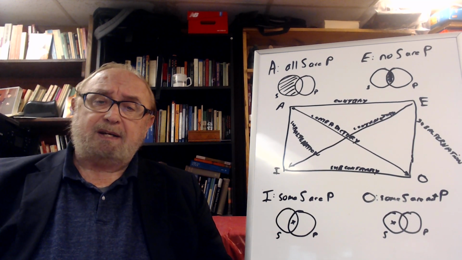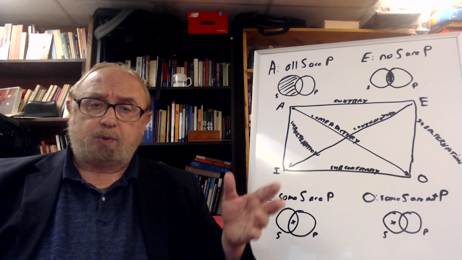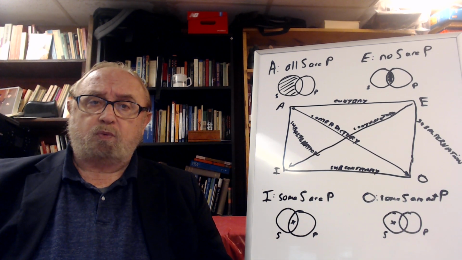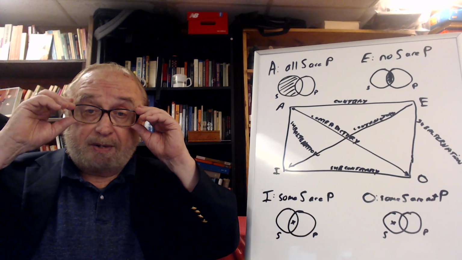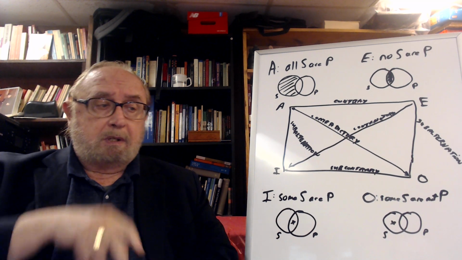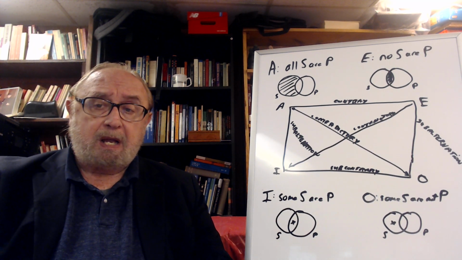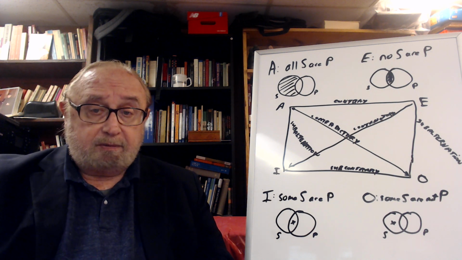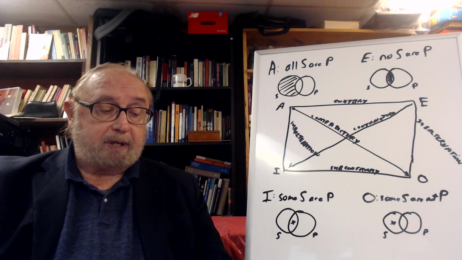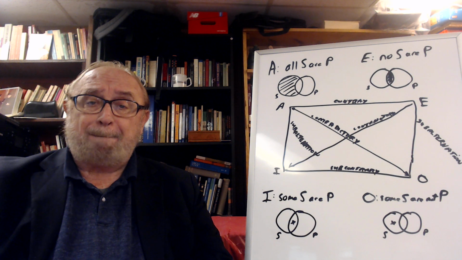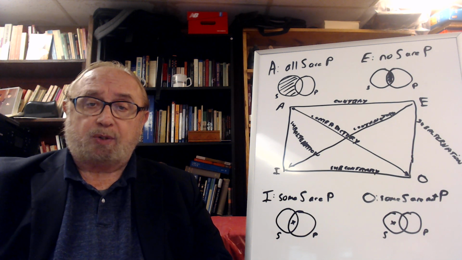And eventually, in the 1800s, additional work was done, which brought about what's called modern logic or Boolean logic from George Boole. But anyway, philosophers agree, modern and ancient, that there are four basic types of categorical propositions.